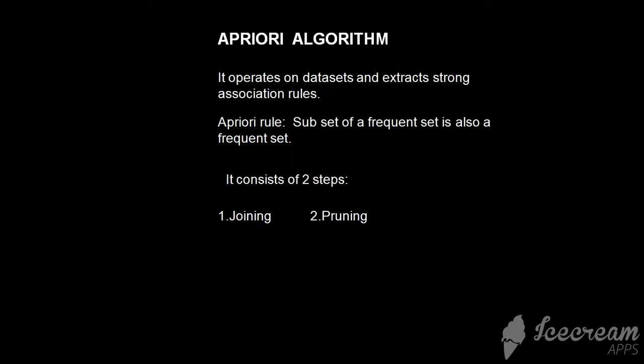Apriori rule: a subset of a frequent set is also a frequent set. Joining: we perform the cross product in this step. Pruning: any non-frequent set is removed, including the frequent set whose subset is not frequent.